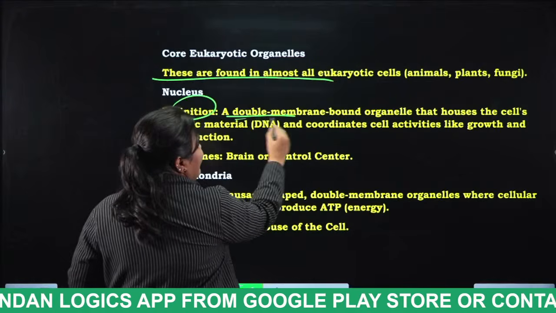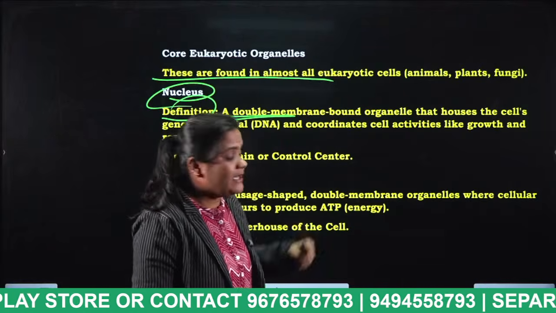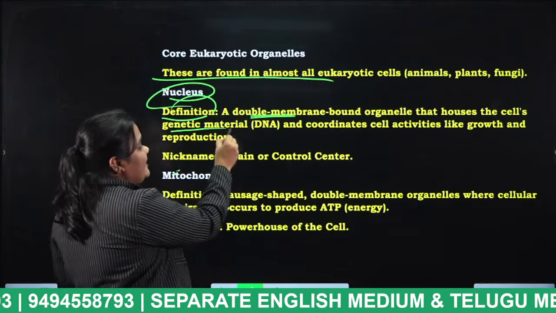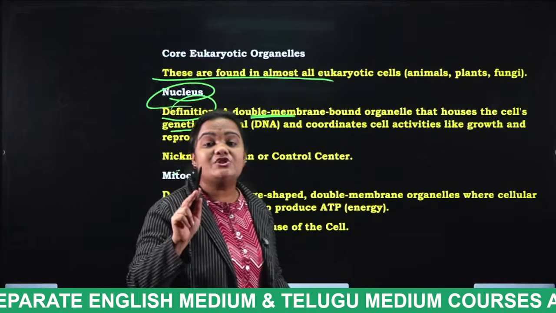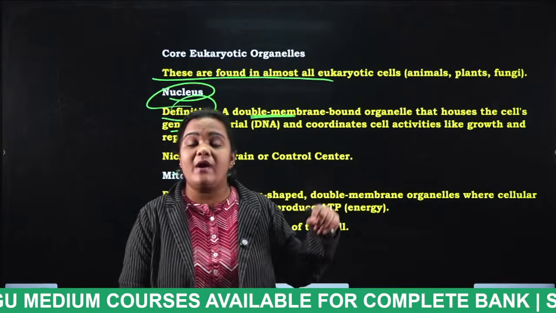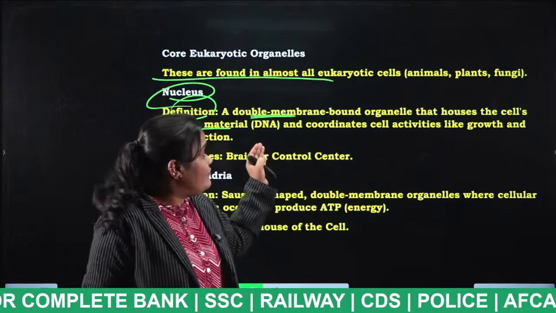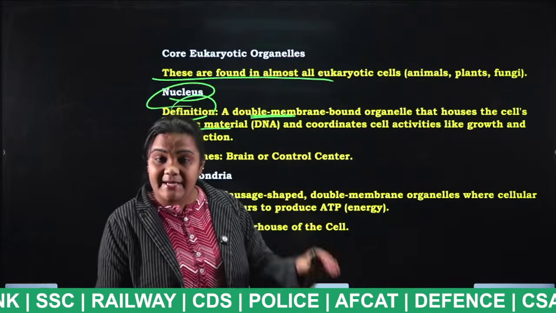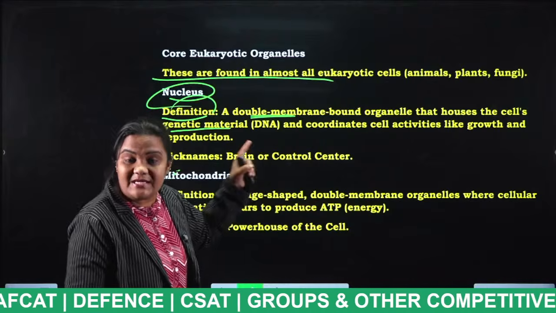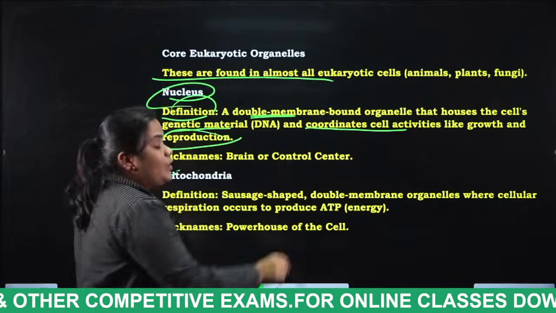What do you mean by nucleus, students? The nucleus is a double membrane bound organelle that houses the cell's genetic material. This nucleus consists of DNA, deoxyribonucleic acid. So remember, students, the nucleus is a double membrane bound organelle, and DNA material is present in it. It coordinates cell activities like growth and reproduction.